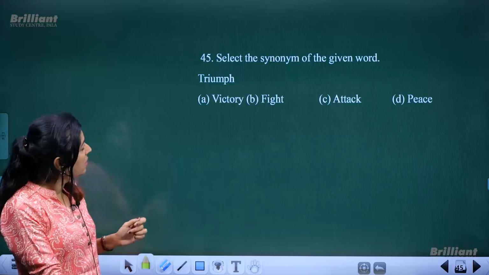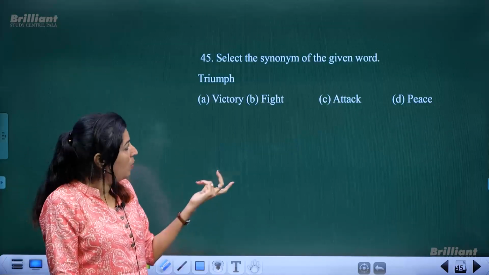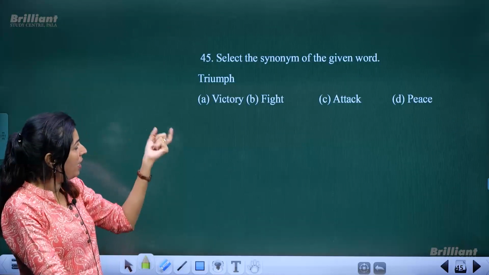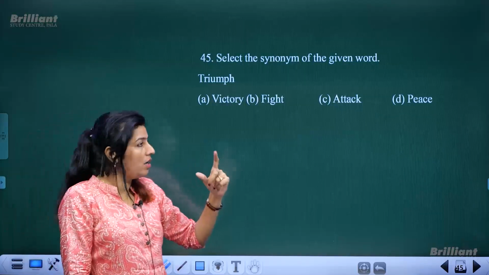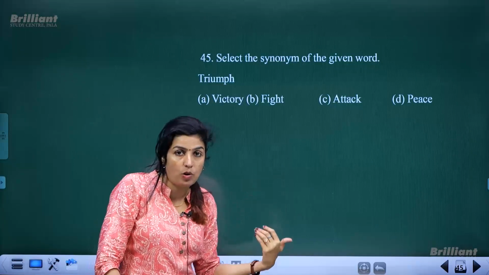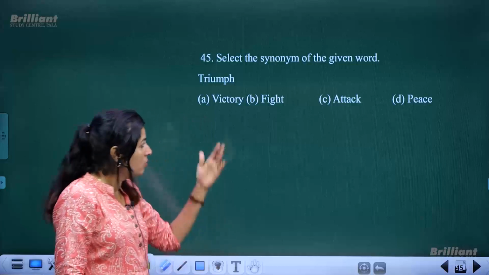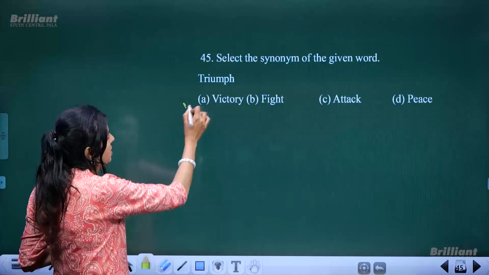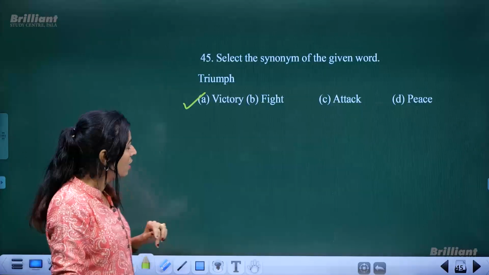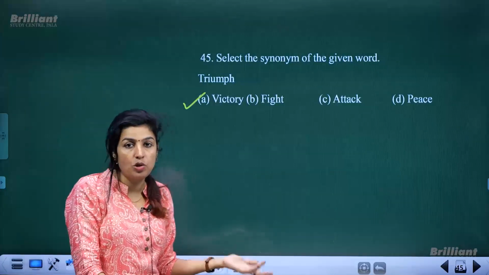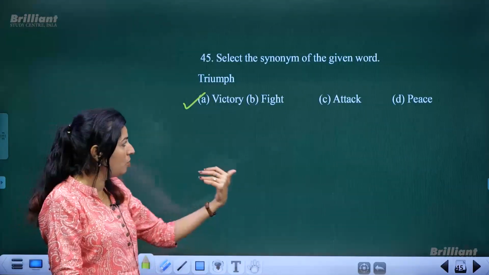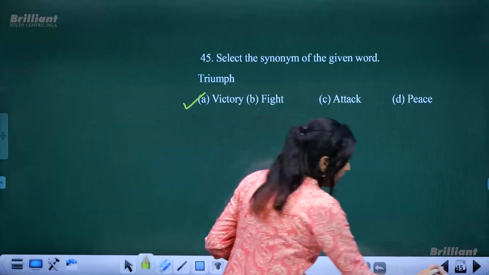Then next is select the synonym, similar word of the given word. Triumph. Triumph means to become successful or to gain victory. So obviously it is given as one of the options. The very first option, triumph means to become victorious, to win something or to become successful. Okay.